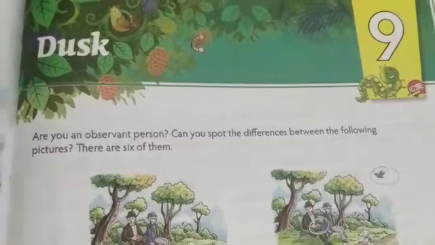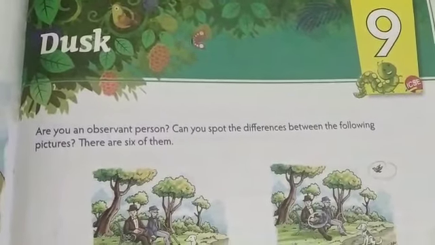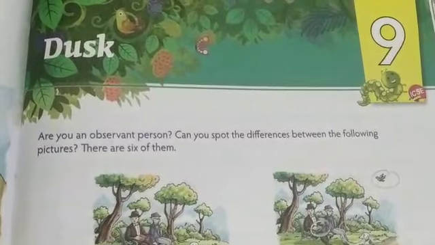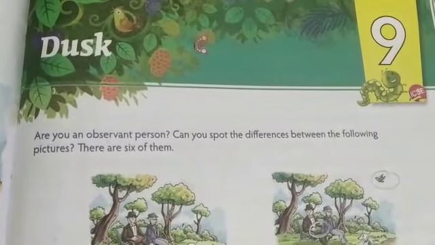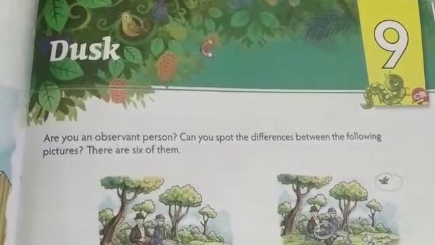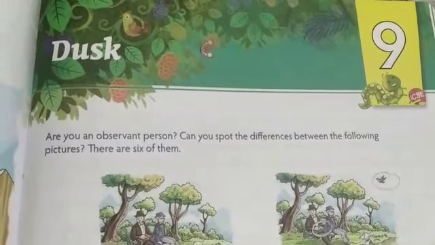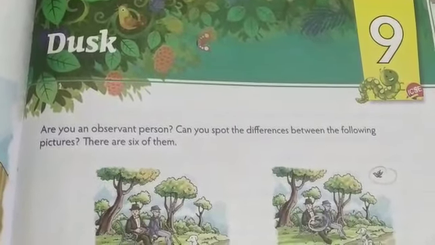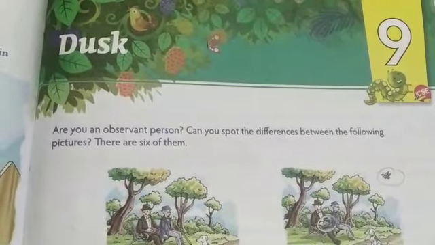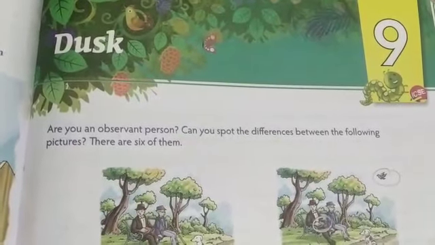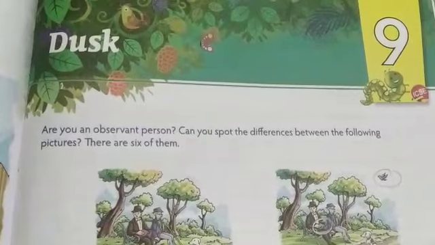Now, before I start the chapter, I would like to ask you, what is the meaning of dusk? It is the time in the evening when the sun has already gone down and it is nearly dark all around. Means the time after the sunset and before it becomes totally dark. That time is called dusk.